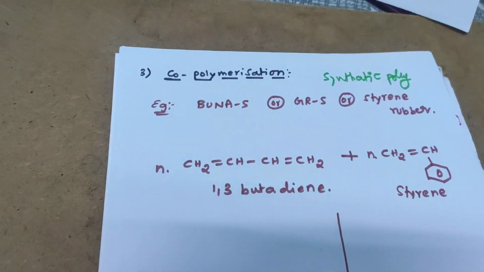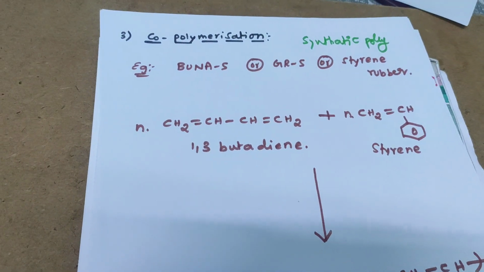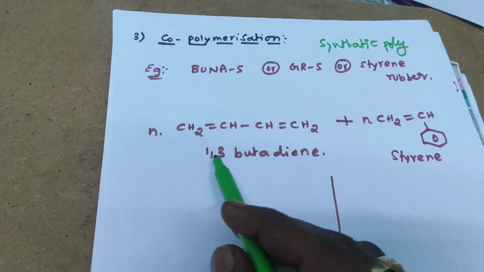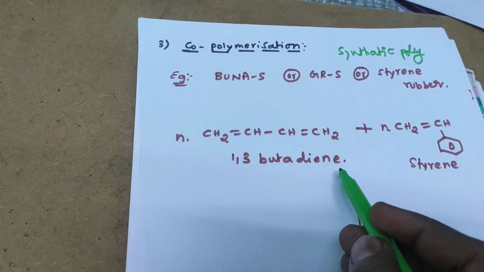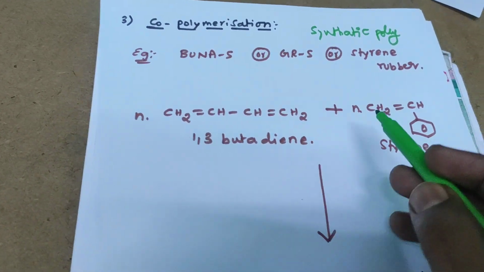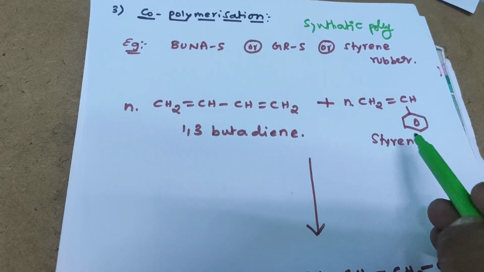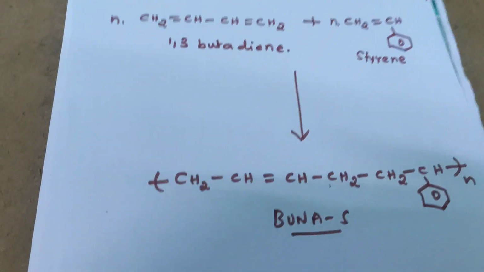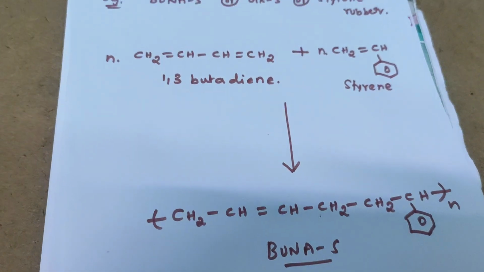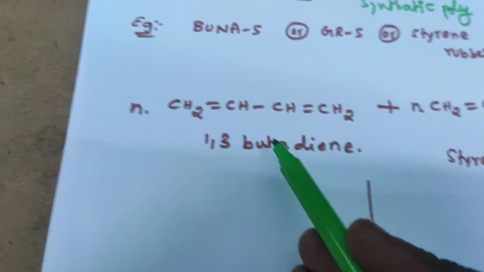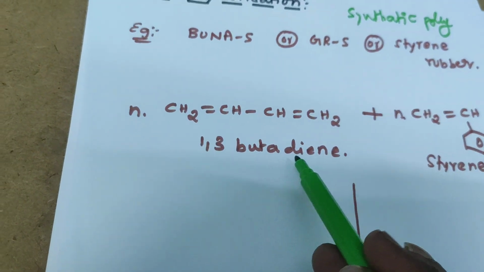First of all, let us look at Buna-S. How is it formed? 1,3 butadiene reacts with a styrene molecule to form Buna-S. The name of this molecule is 1,3 butadiene.